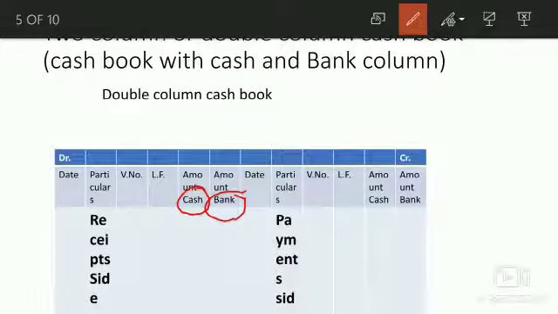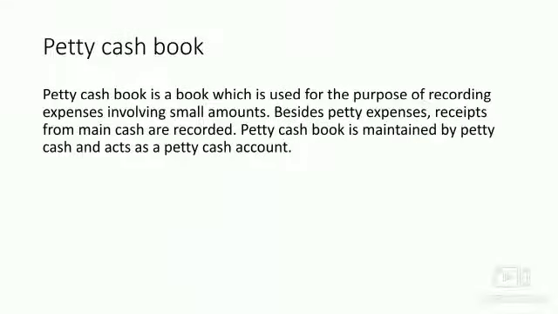I hope these two types are clear to all. Now we will move towards the next slide, that is petty cash book. Petty cash book is a book which is used for the purpose of recording expenses involving small amounts. Besides petty expenses, receipts from main cash are recorded.